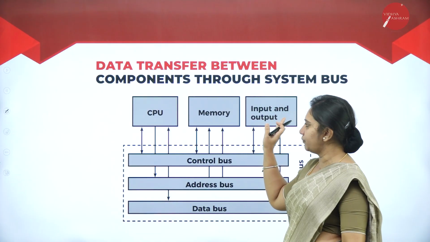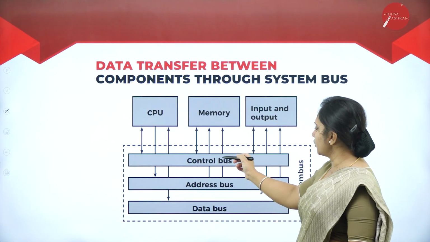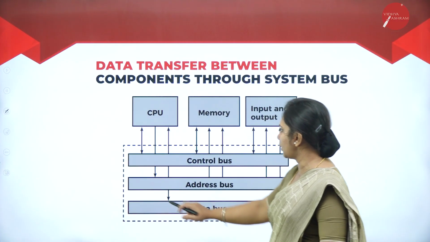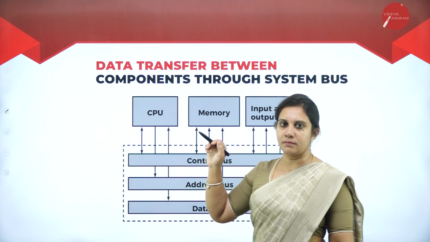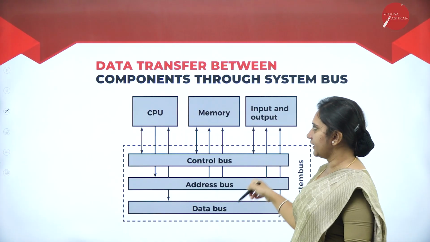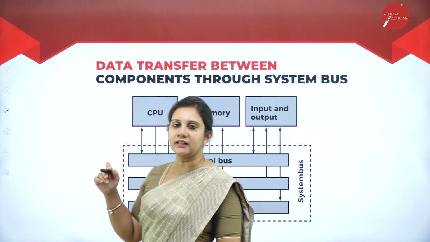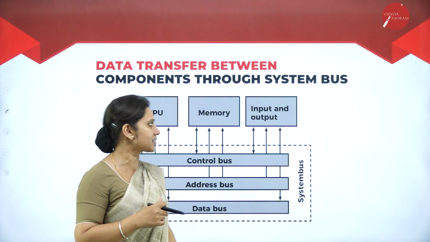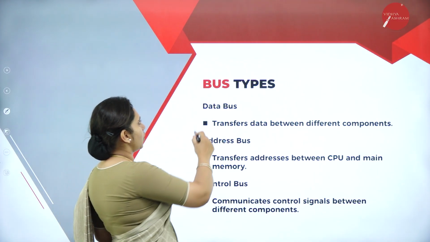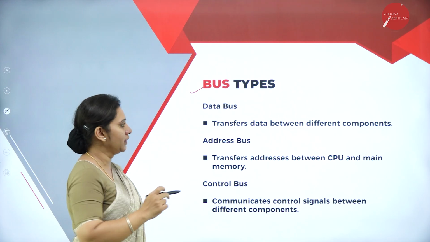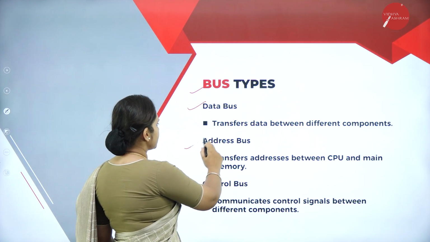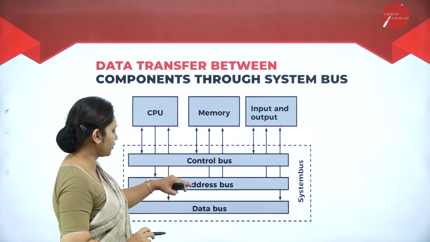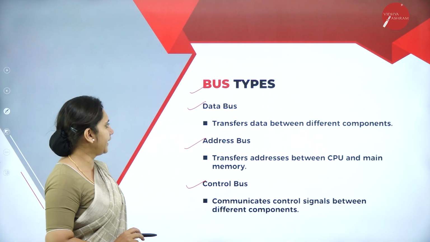CPU, memory and input and output devices. Here you are seeing control bus, address bus and the data bus. Whole thing we call it as what? The system bus. So how the transfer will take place and what exactly the working of each and every component, let us understand one by one. That is what we call as a bus type. That is, what is data bus, address bus and the control bus. Here let us understand control bus, address bus and the data bus.